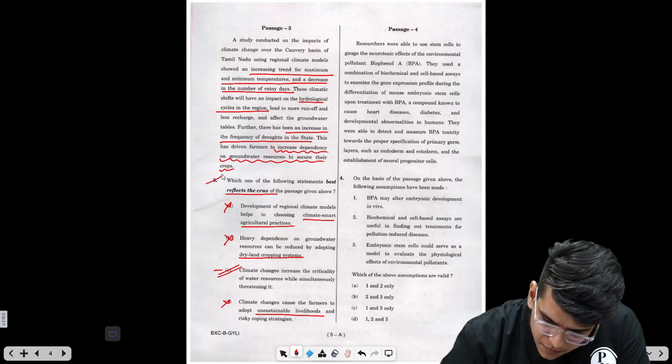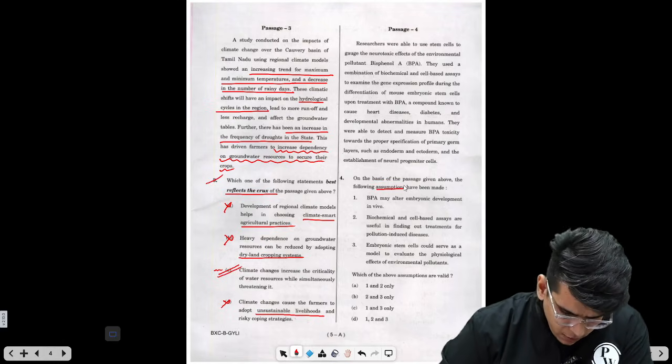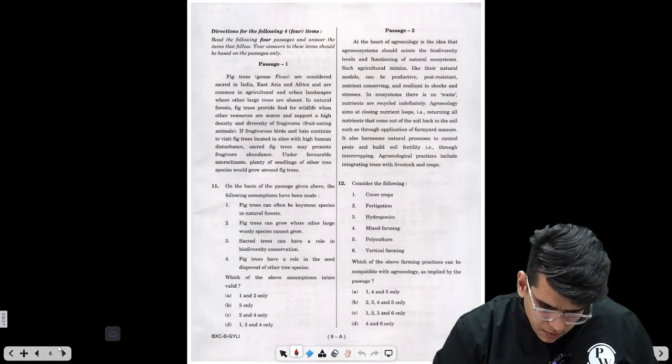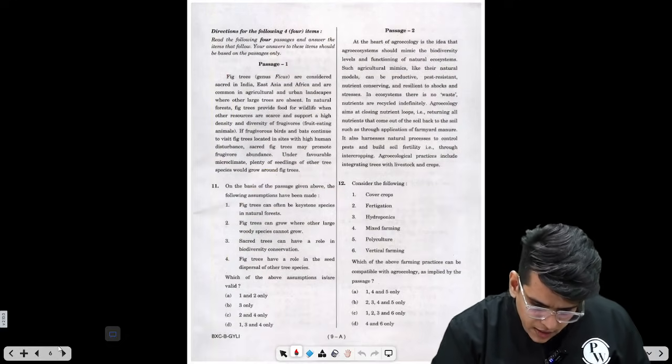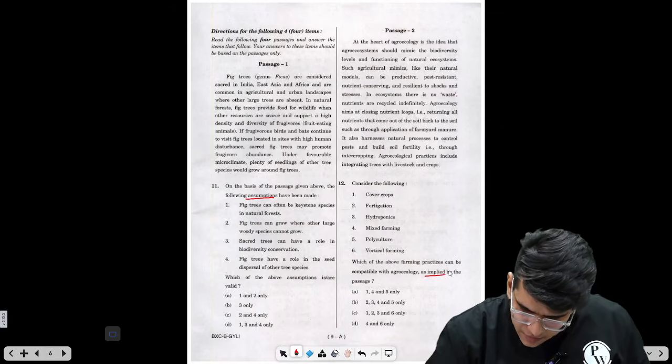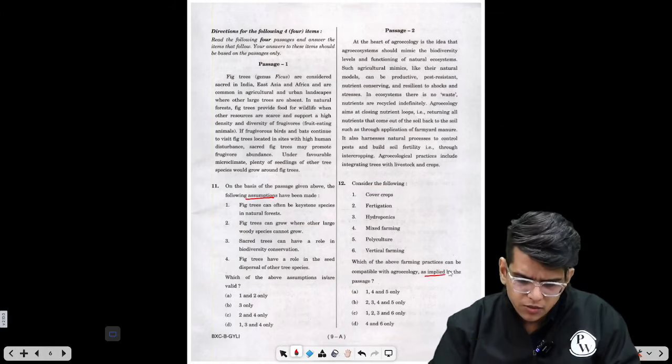Again, next is assumption. I will leave this for the time being. I will move to the 11th question. Here also assumption, implied, right? What is the implication? I can do such questions, right?